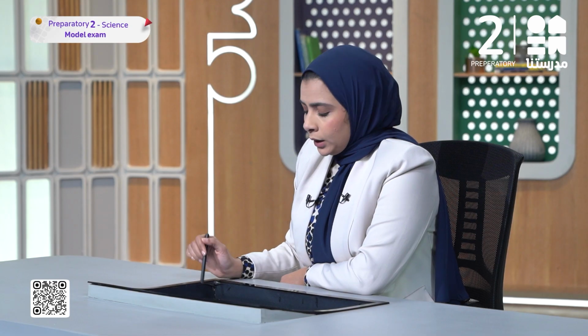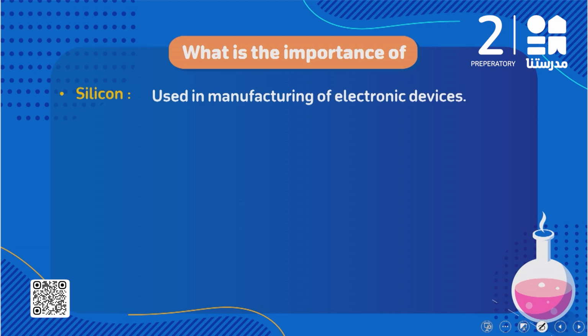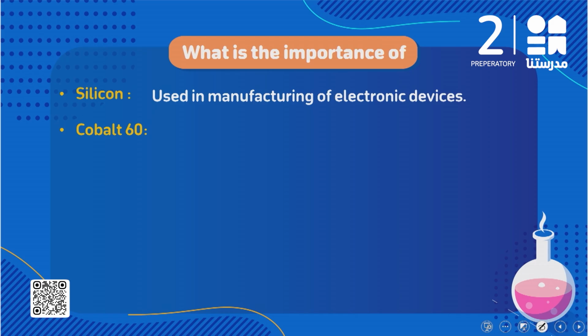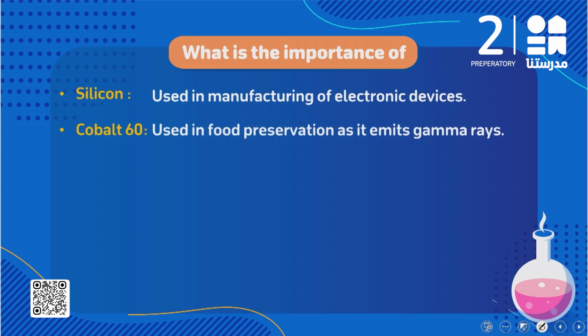What about silicon? Silicon is a metalloid and it's used in the manufacturing of electronic devices, like computers. What about cobalt 60? We said cobalt 60 is a transition element and it's used in food preservation as it emits gamma rays. Gamma rays can stop the activity of the microbes without any effect on human health. So it's safe to use it in food preservation.